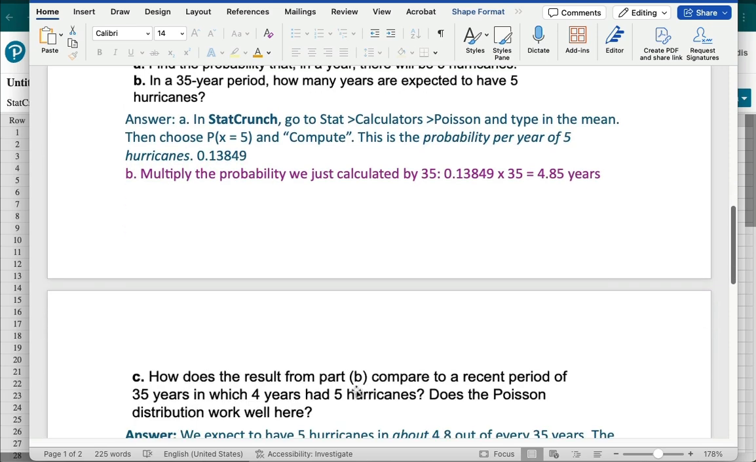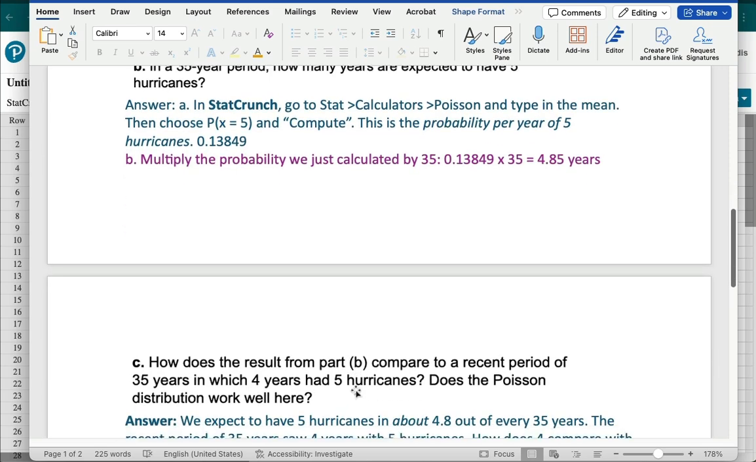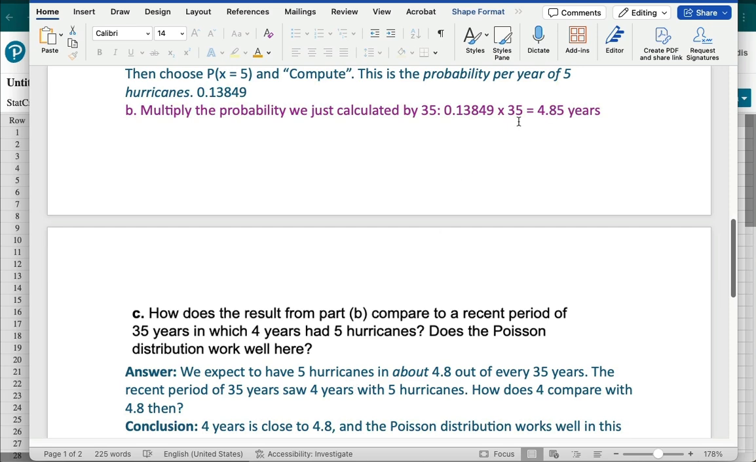So there's a third part to the question. Part C is following up with that. How does the result from part B, which we just calculated as 4.85, compare to a recent period of 35 years in which 4 years had 5 hurricanes? And then does the Poisson distribution still work well here?